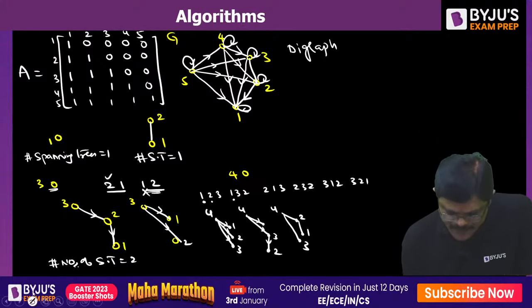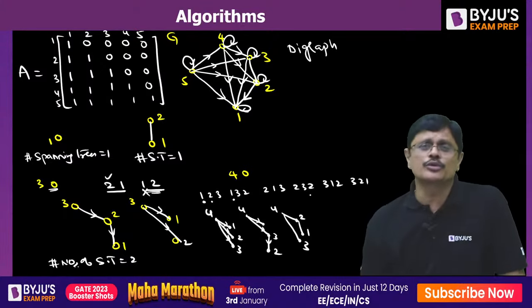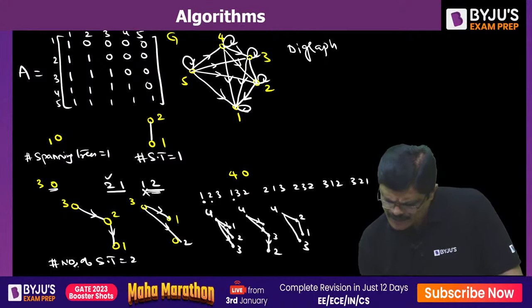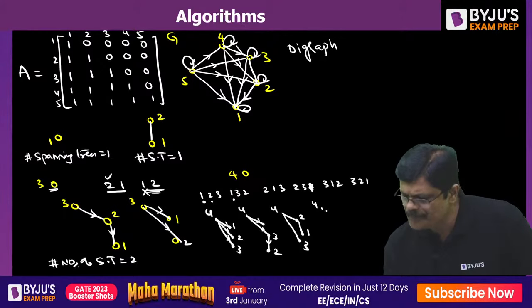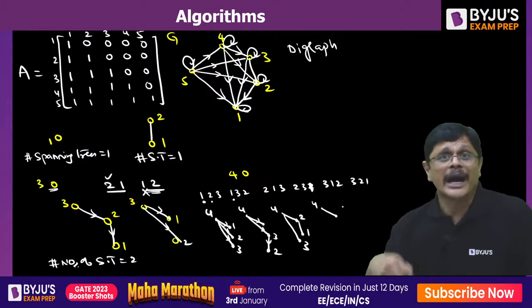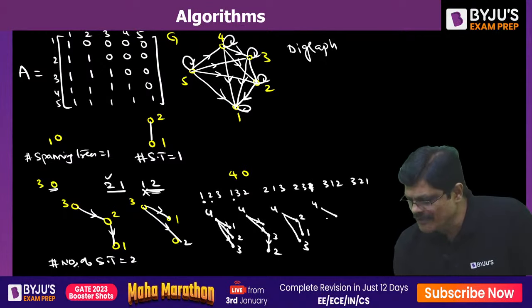Hope you understand. Similarly, for this one, 4, 2, I'm sorry, I made a mistake. 2, 3, 1, I think, right? 2, 3, 1. Please be careful. So 4 to 2, 2 to 3, no. Up you cannot go, down you can go. So leave it. Then 4, this stopped here. Then 4 to 3 you can go, 3 to 1 you can go.